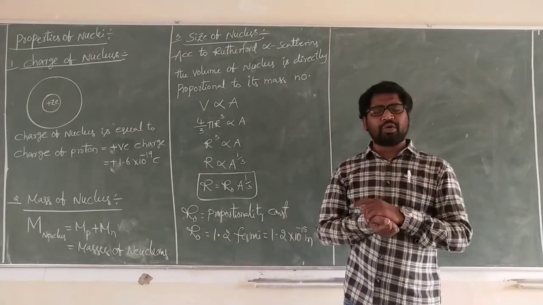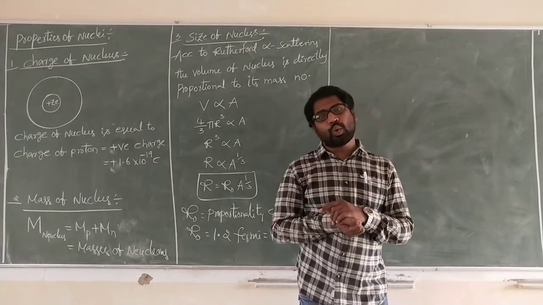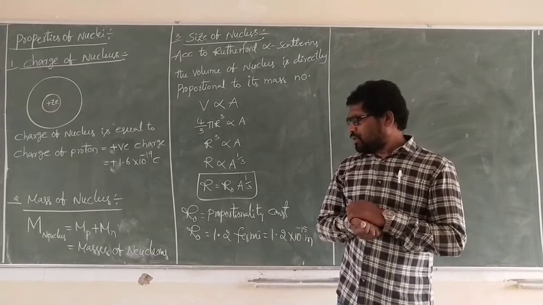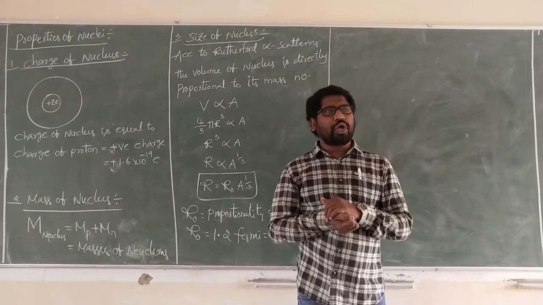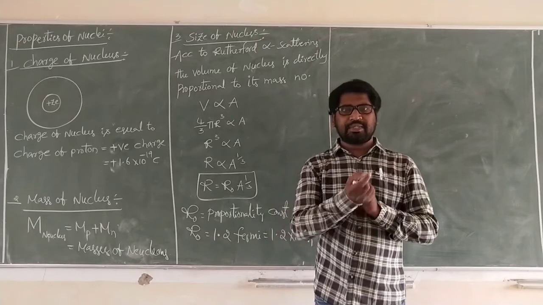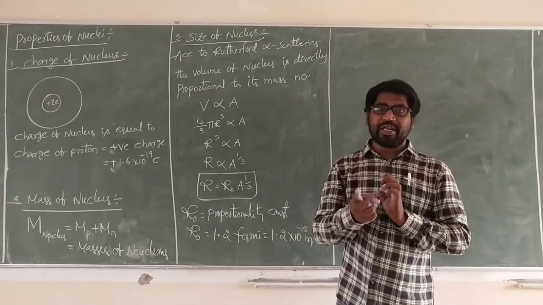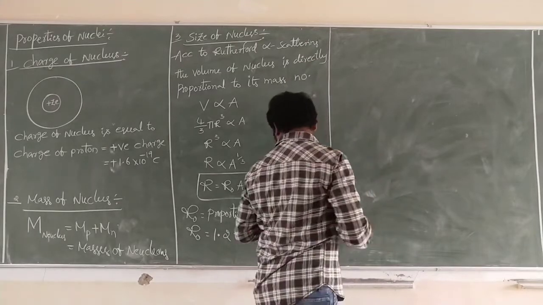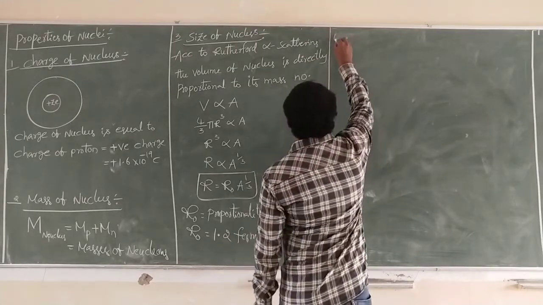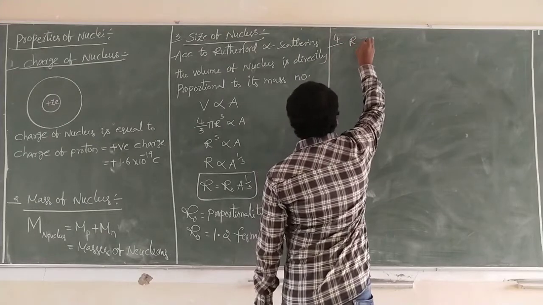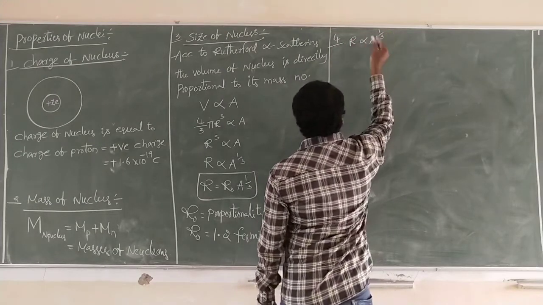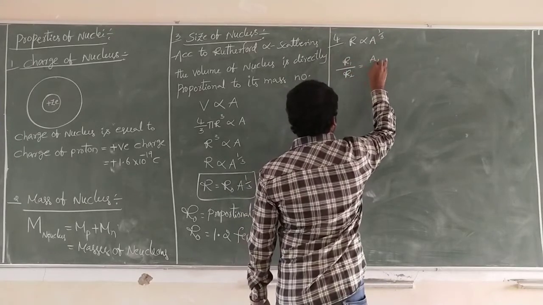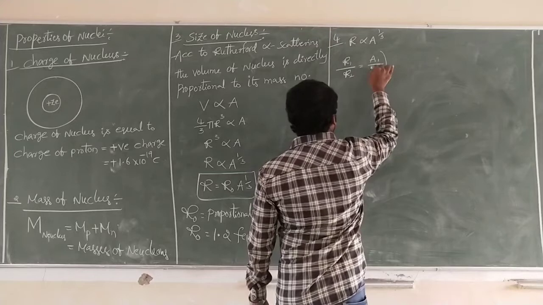In some cases we take R naught equal to 1.3 also, 1.3 or 1.2 Fermi. There is a small difference of 0.1, and that difference changes the density of the nucleus. Now we go for the fourth application: R proportional to A power 1/3, so R1 by R2 is equal to A1 by A2 whole power 1/3.